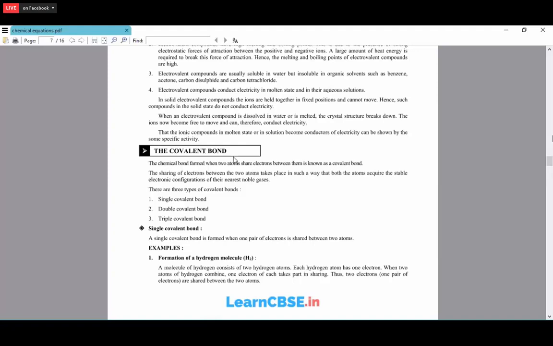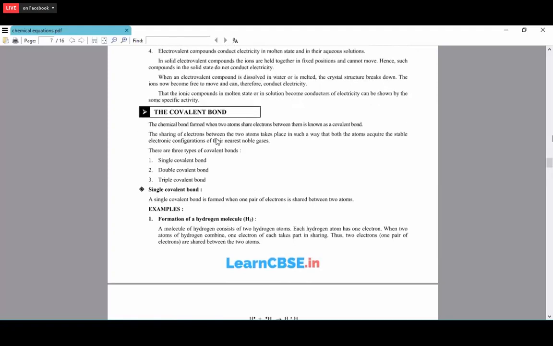Next one is the covalent bond. The covalent bond is nothing but sharing of electrons between two atoms, and we call it a covalent bond. The sharing of electrons between two atoms takes place when the atoms require the stable electronic configuration of the nearest noble gases. There are 3 types of covalent bonds: single covalent bond, double covalent bond and triple covalent bond.